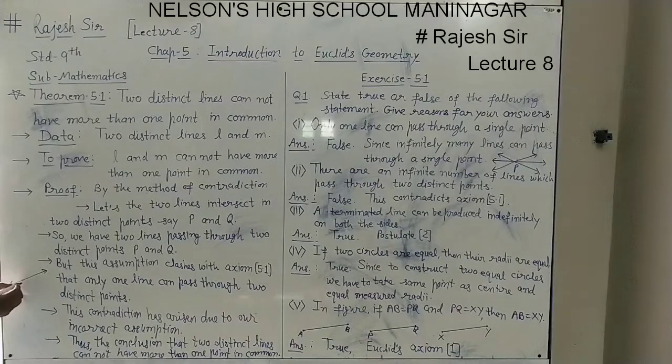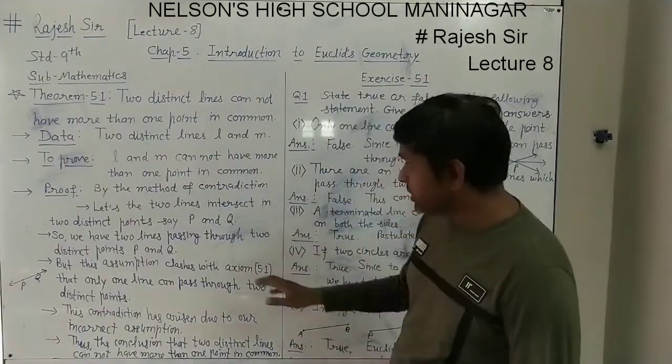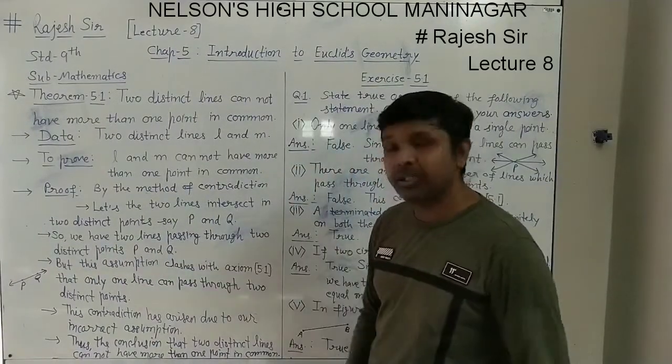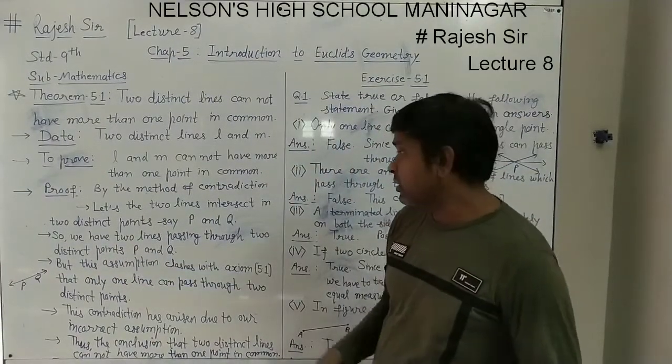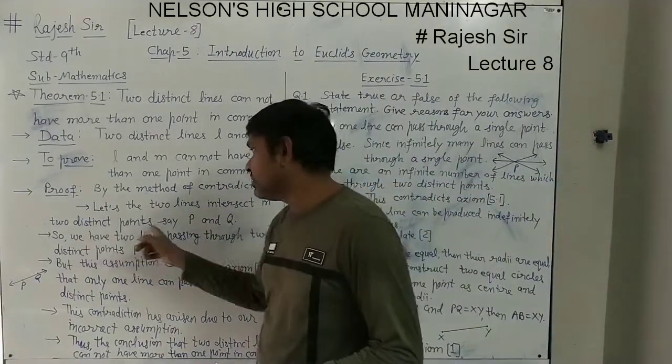If we have two points P and Q, only one line can pass through them. No other line will be there. And before this, the statement was two lines passing through two distinct points. It is impossible. Why does this come? Because we considered two lines intersecting at two distinct points.